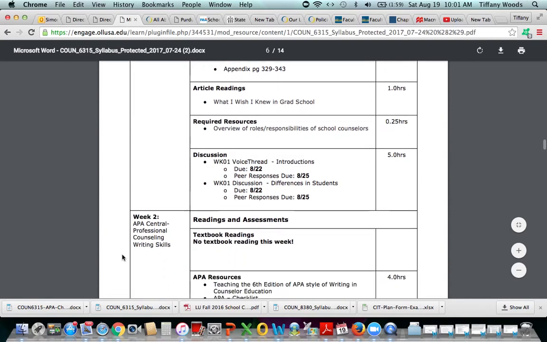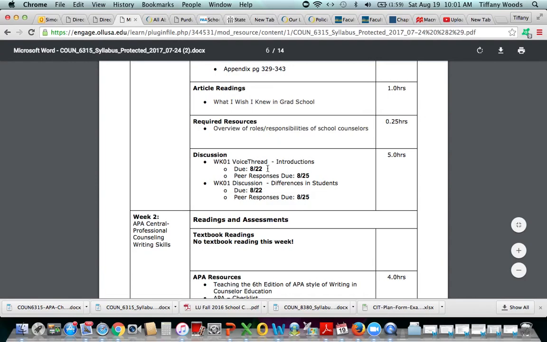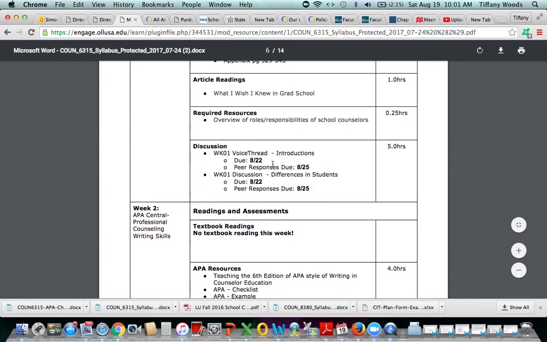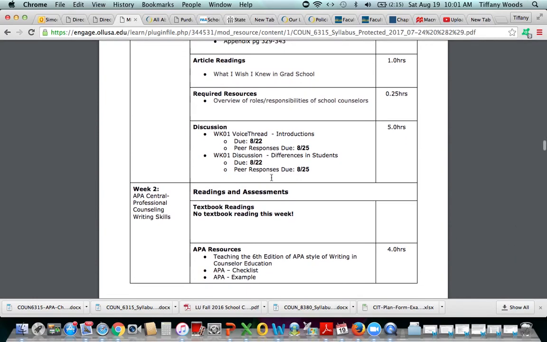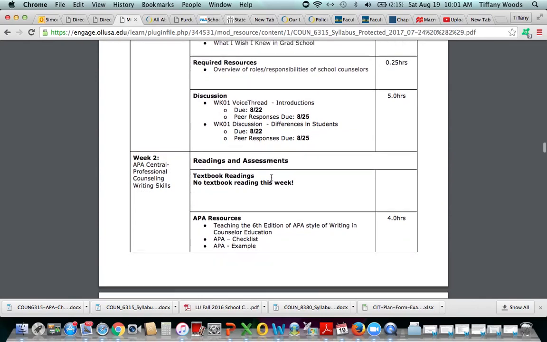it didn't allow me to add two quiz dates. So you'll see that on Tuesdays, your initial post is due, and Friday, your peer response is due. And if you have an assignment, they're also due on Fridays. In week 1, you actually have a voice thread and a discussion board. So you're going to have 2 posts due on Tuesday, and on Friday you'll have 4.